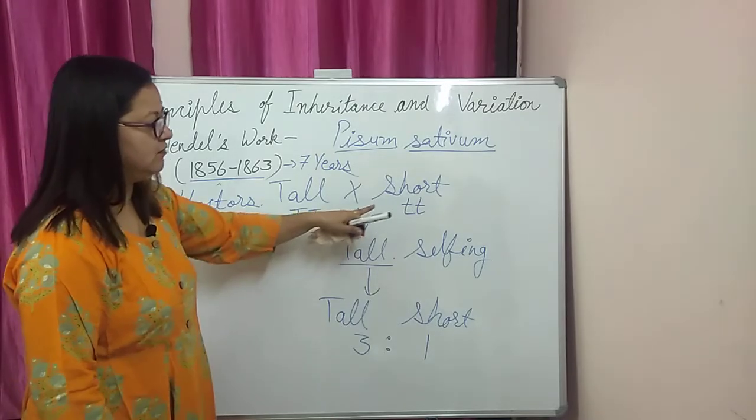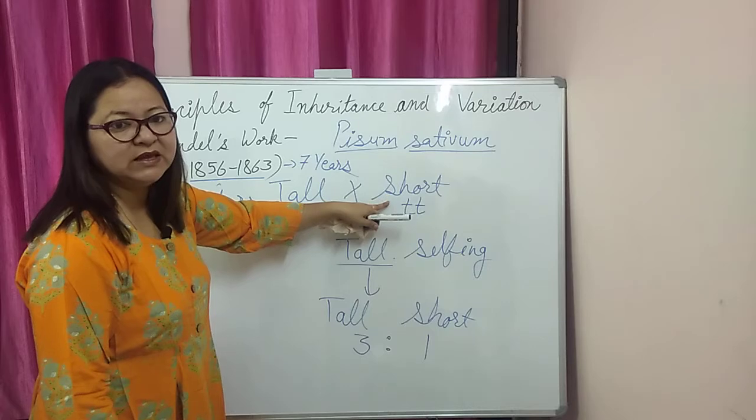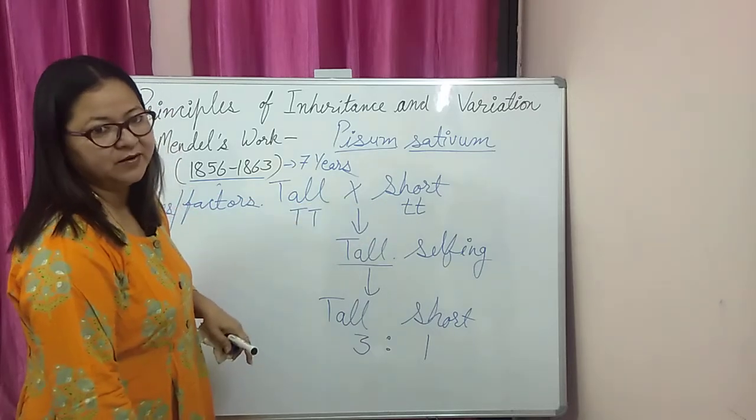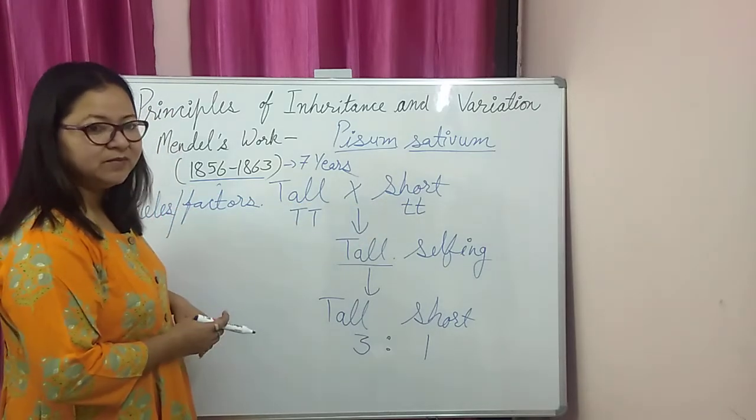He didn't advise using S or D for the short or dwarf plant. This notation was used by Mendel.